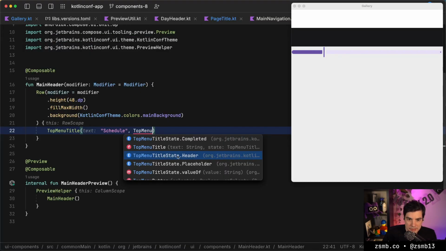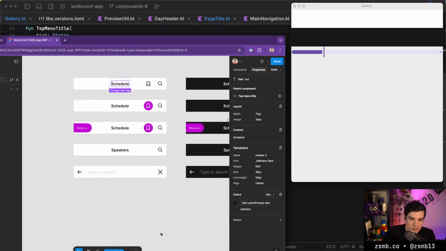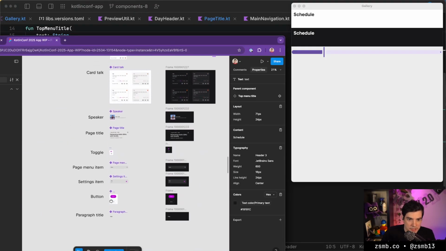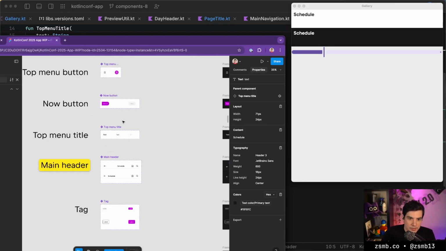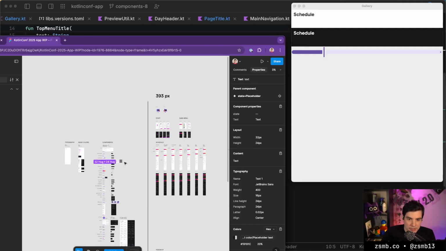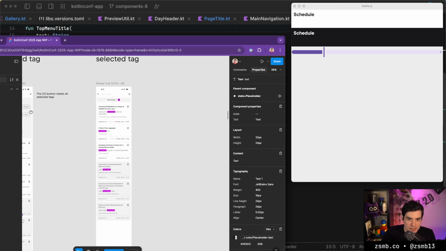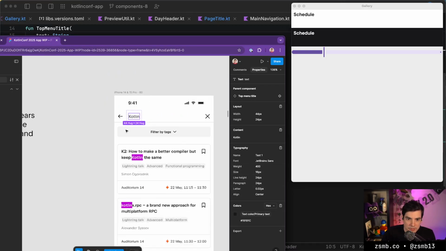But this, I mean, that's just a header style, right? I'm a bit confused about why we have 3 styles for this. Let me just check. So we have to have that somewhere in here. Top menu title, so we have these 3 different styles. This is the header, this is the completed, and this is the placeholder variant. Oh, the completed must also be for the search input, right? So if something is typed in, if we can find that, then surely this is the completed version.